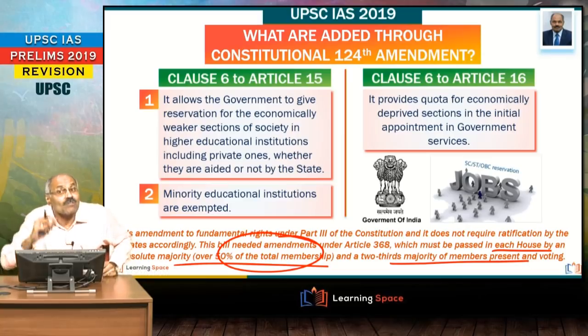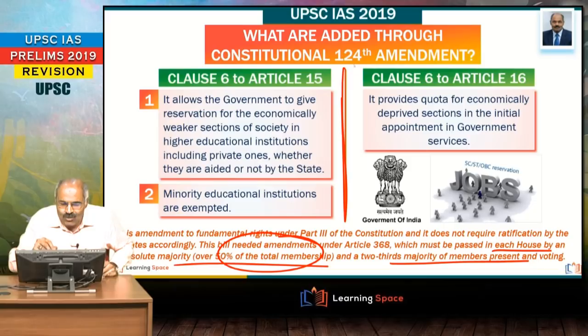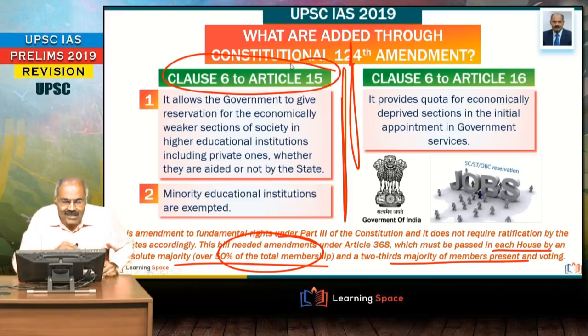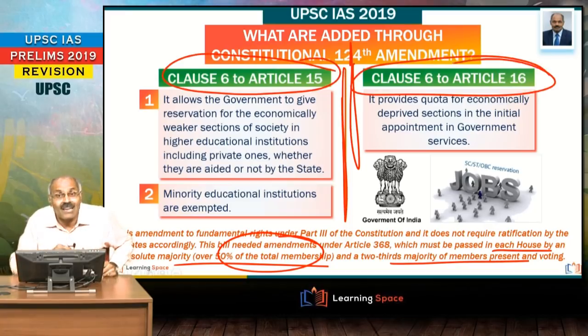That's how it was passed, right? This is more than enough. And what are the clauses incorporated? Very, very important. Clause 6 to Article 15 and Clause 6 to Article 16. So friends, please don't forget, Clause 6 to Article 15, Clause 6 to Article 16 are incorporated.